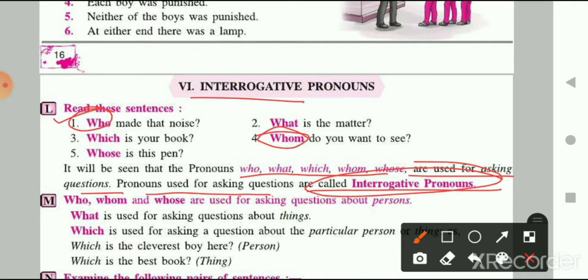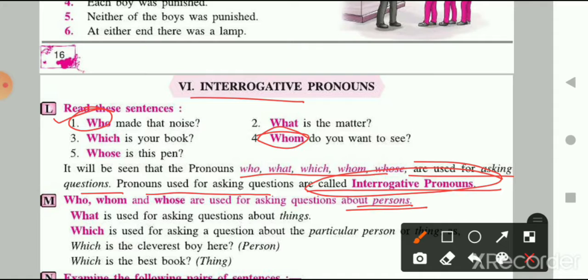Okay, with the help of interrogative pronouns we can ask some questions. Now let's move on to the next one, which is who, whom and whose, used for asking questions about a person. Person means a living thing, you can say. Person means log. Okay, for example, what is used for asking questions about things?